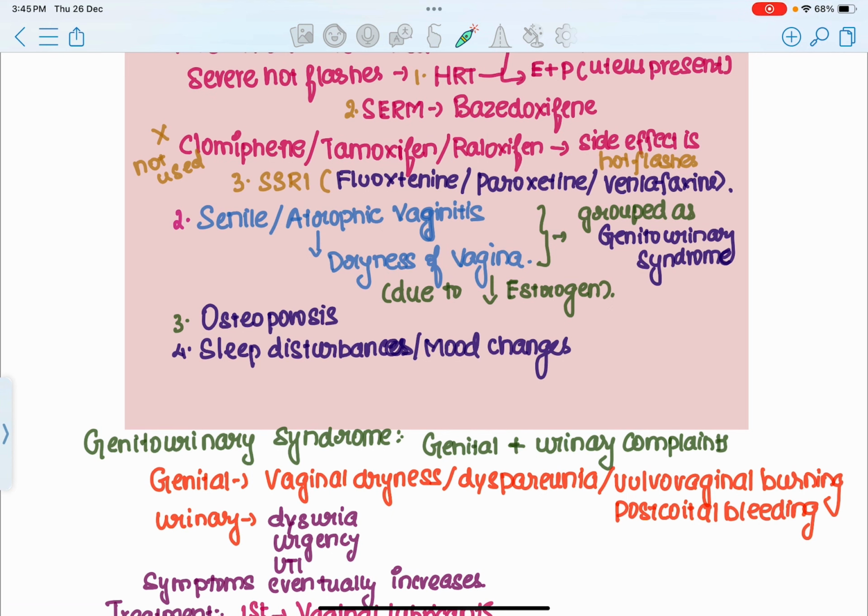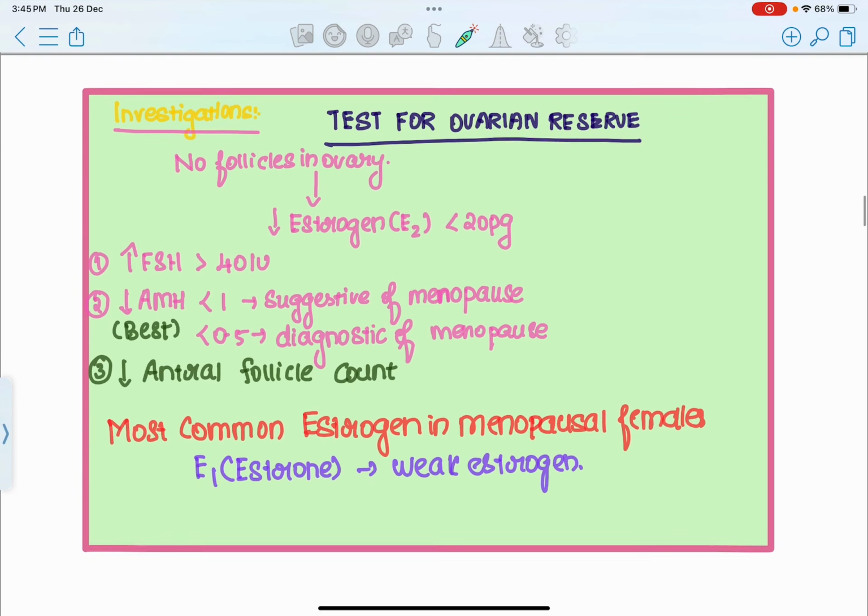Yes. So the first symptom was hot flashes, the second symptom was senile or atrophic vaginitis, and the third most common symptom is osteoporosis. Osteoporosis is nothing but a decrease in bone mineral density, which happens in a female because of decreased levels of estrogen. So majorly, because of decrease in estrogen, the female is going to experience hot flashes, dryness of vagina, and osteoporosis. Followed by that, the female might have some sleep disturbances, insomnia, anxiety issues, depression, and some mood changes can happen in a female who attains menopause as well. So these are the symptom complex which happens in a female of menopause.